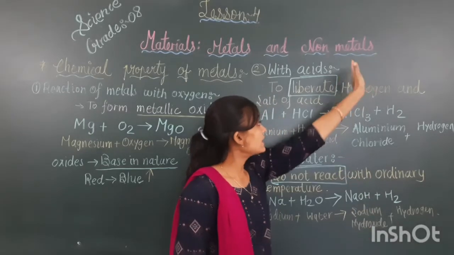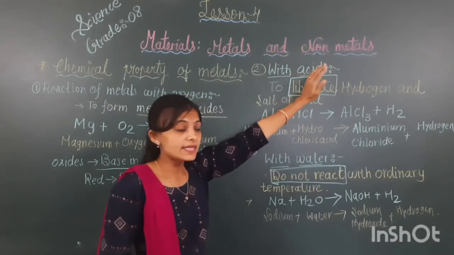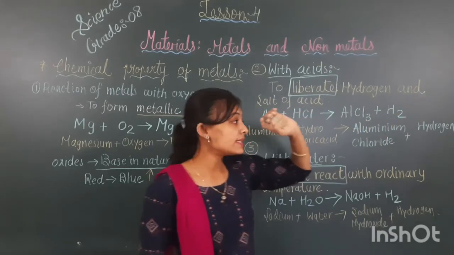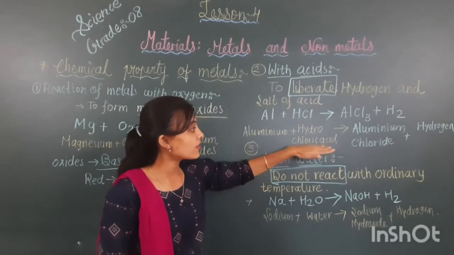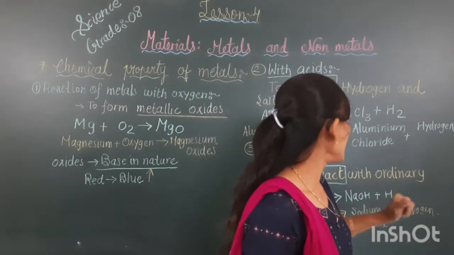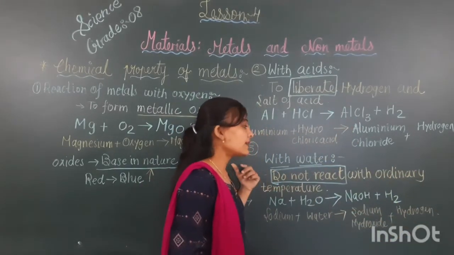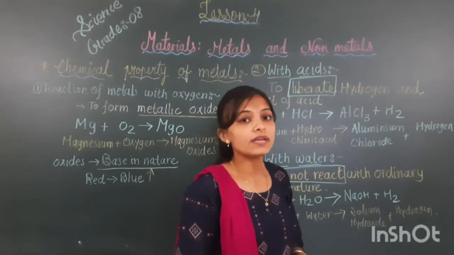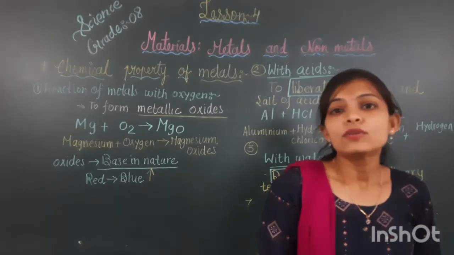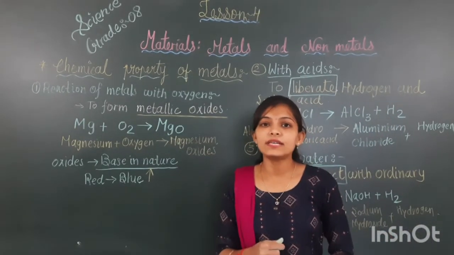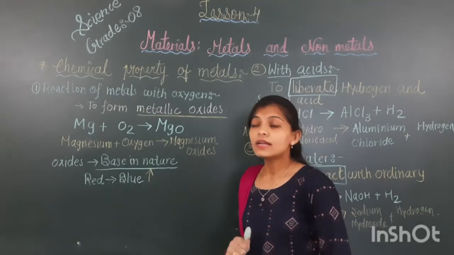When they are with acids, they liberate hydrogen and give us a salt of the acid. The example is aluminium with hydrochloric acid, which gives aluminium chloride and hydrogen. And third, with water, generally metals do not react at ordinary temperature. Students, I hope you are clear with the topic chemical property of metals.